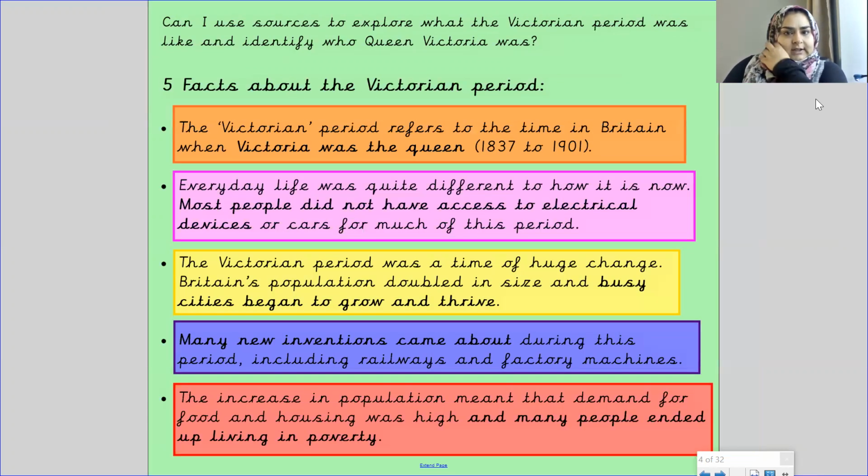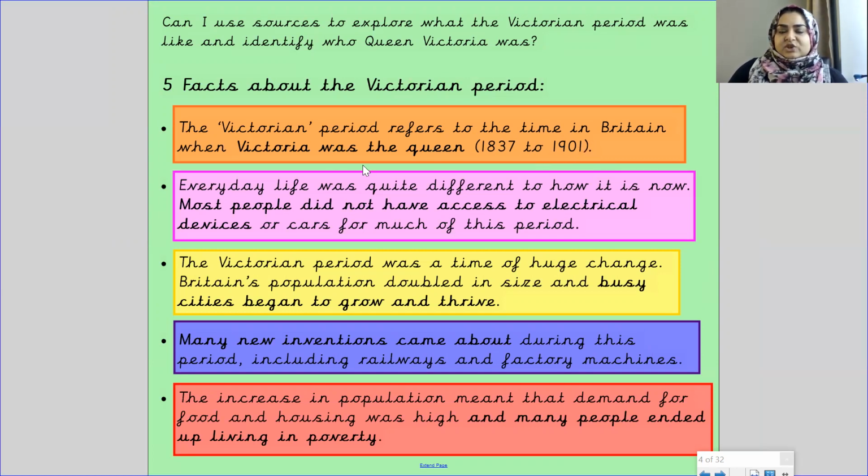Now, here are some facts about the Victorian period. The Victorian period refers to the time in Britain when Queen Victoria was the queen. So Queen Victoria was the queen from 1837 to 1901.